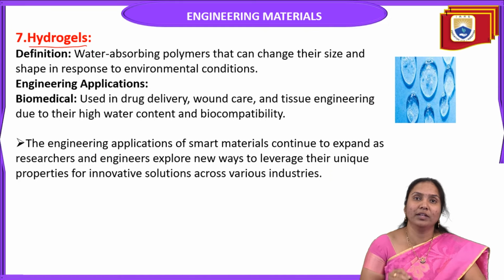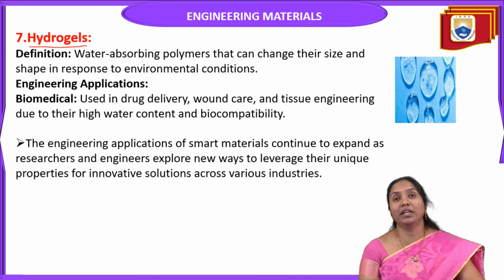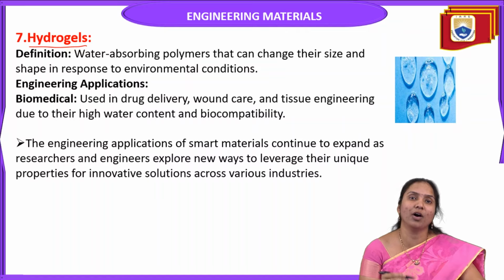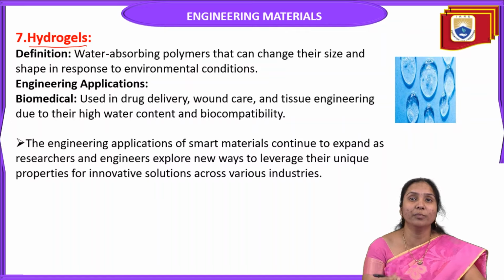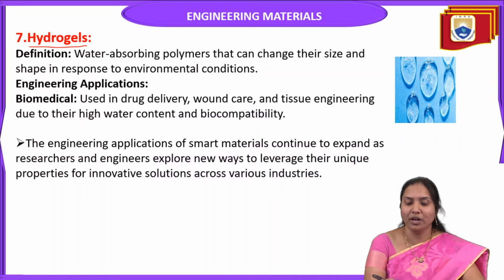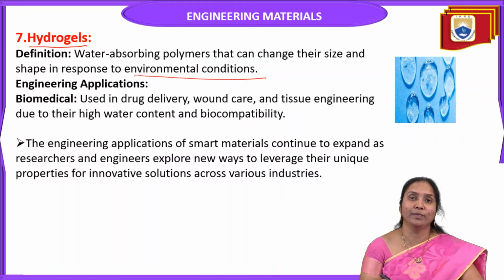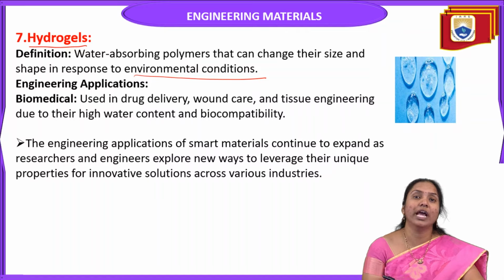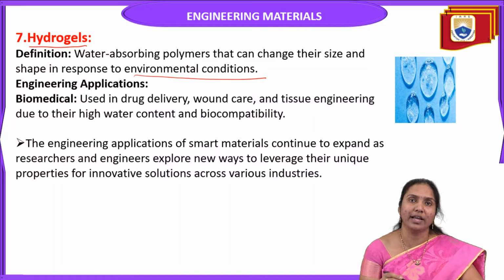So the last type of smart materials are hydrogels. What is the meaning of hydrogels? Water absorbing polymers that can change their size and shape in response to environmental conditions. Based on environmental conditions, these hydrogels change their size and shape. Those polymers that change their size and shape in response to the environmental conditions are called hydrogels.